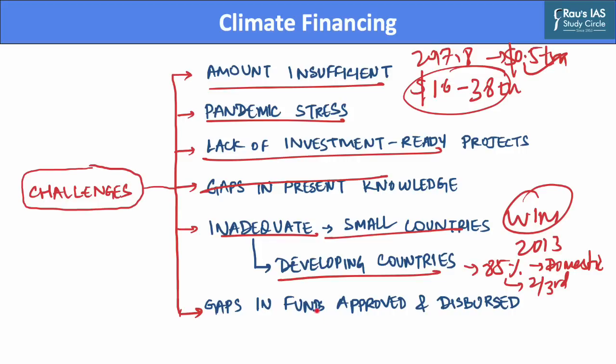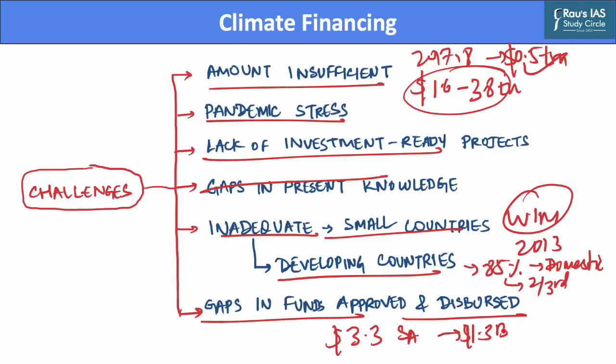Additionally, as today's article highlights, there have been gaps between funds approved and funds that are disbursed. Since 2003, for example, about $3.3 billion was approved for South Asia and only $1.3 billion has been disbursed. And most regions in general have received only 40% of approved funding on average. Hence, there is a need for significant improvement in the situation of climate financing across the globe.